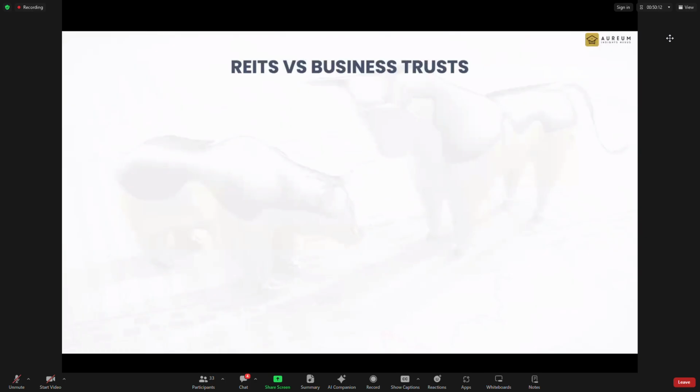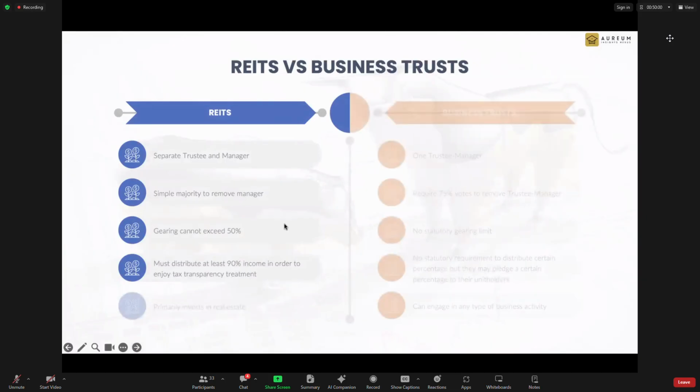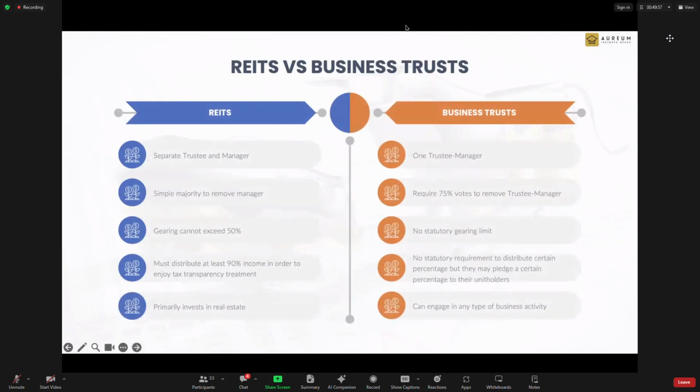I need to point out something very different between a REIT and a business trust, which creates a lot of confusion. Currently, there are only a few business trusts listed in Singapore, but people always get confused. Do take note of how a REIT structure works and how a business trust works. For a REIT, the trustee and manager are different persons. For a business trust, the trustee and manager are the same person. So to remove the manager, you need just a simple majority for a REIT, but you need a 75% vote to remove the trustee-manager. So removing the trustee-manager is very, very tough.